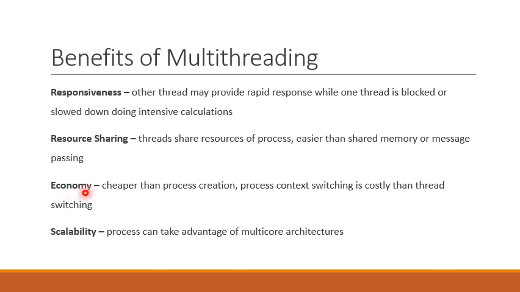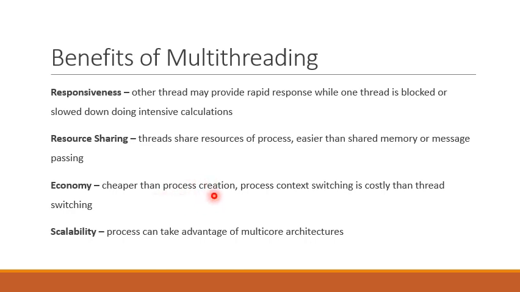Moreover, another benefit is the economy. Threads are cheaper than process creation. Moreover, process context switching is costlier than thread switching. Why is process creation costly and thread creation cheaper? Because process creation involves a system call.